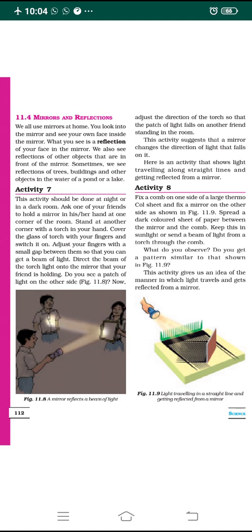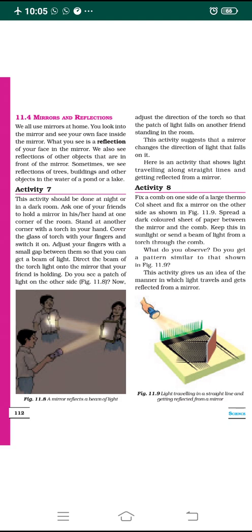So what you need to do is hold a torch in your hand and stand at another corner of the room. Now cover the glass of the torch with your fingers and switch it on. The glass will be there in front of the torch, so cover it with your fingers, and just switch it on.